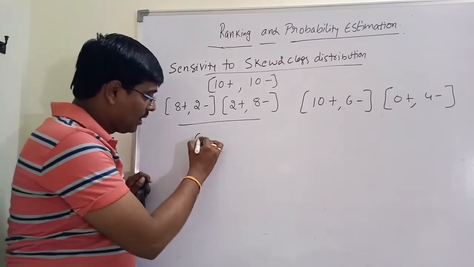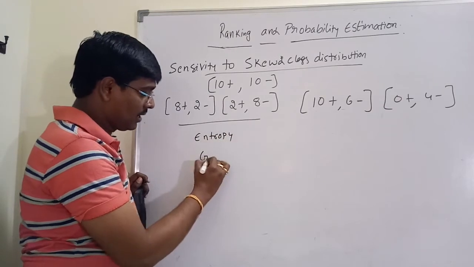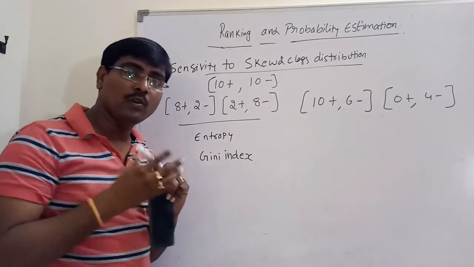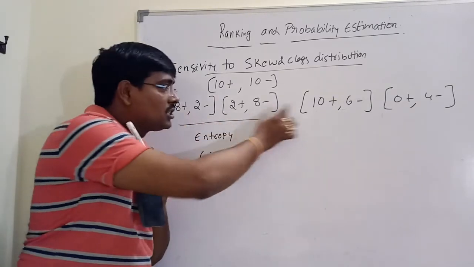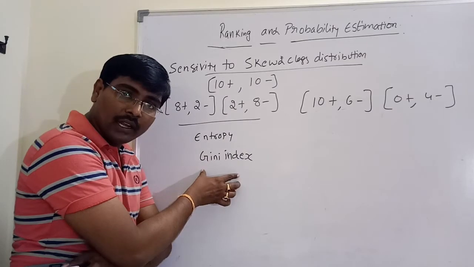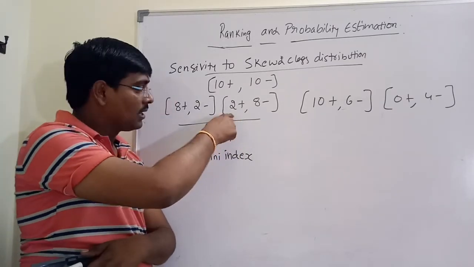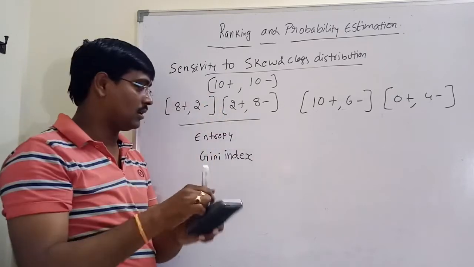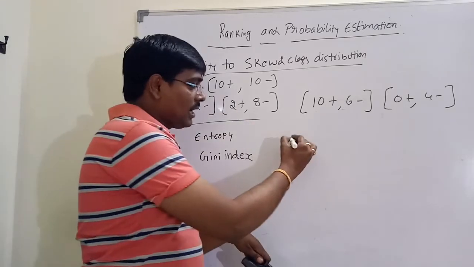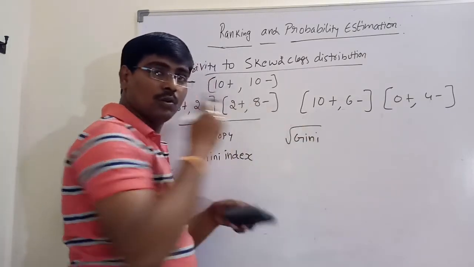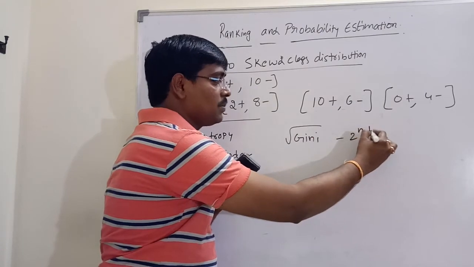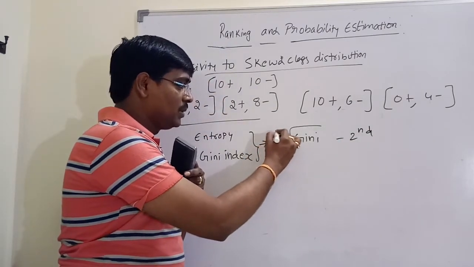If you are calculating entropy and Gini index, why are you calculating them? To identify which split is better. Obviously, by calculating this, the first split is the best one with entropy and Gini index. If we calculate the square root of Gini, which we already know how to calculate, obviously the second split is the best one.